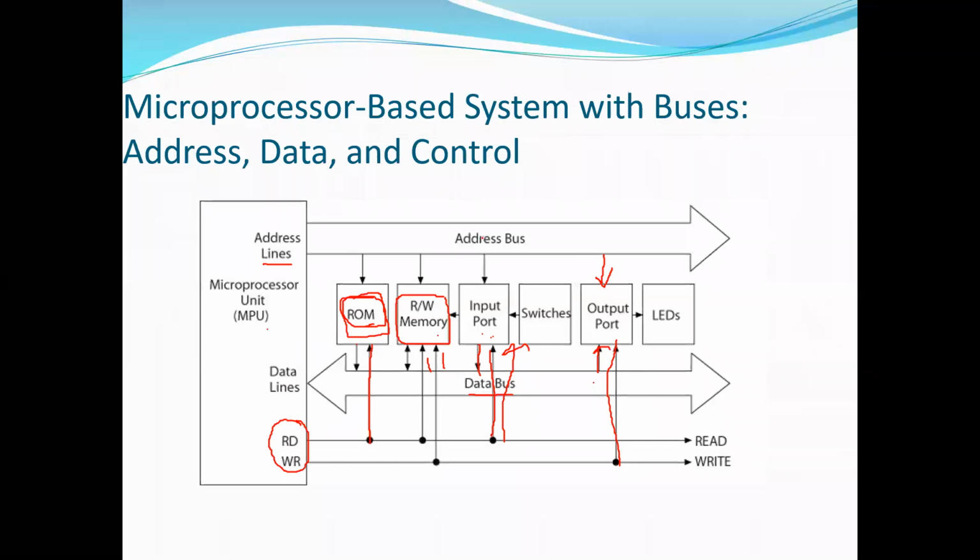The common one is what? Your address bus. Address is given to all the devices: for RAM, ROM, input port as well as output port, the address bus is given. And if you see the data lines, the data buses, they are bidirectional for RAM. But for the input device, data comes in, and for the output device, we only send the output data. Similarly for ROM, we just read the data through the data lines. So this is how any microprocessor or microcontroller works with the external peripherals.